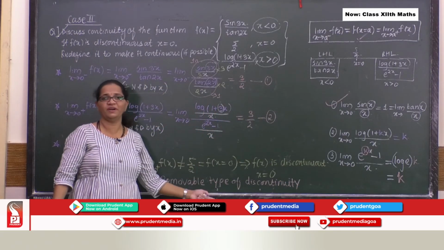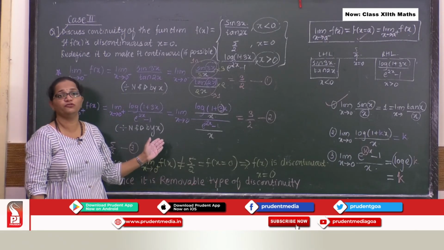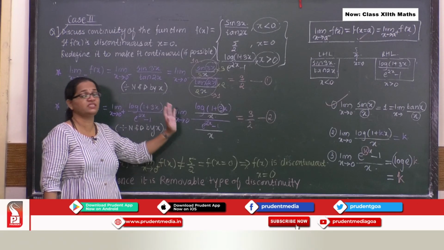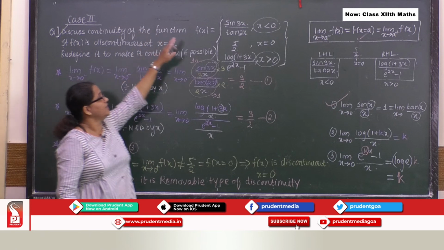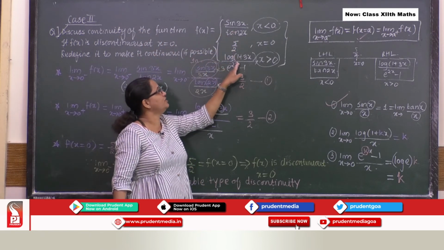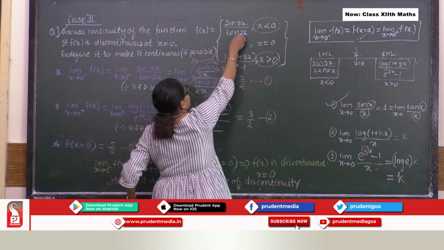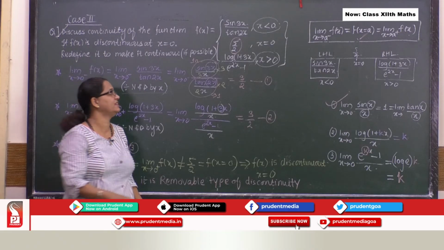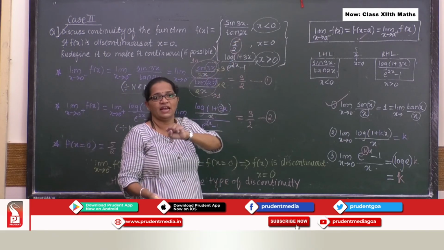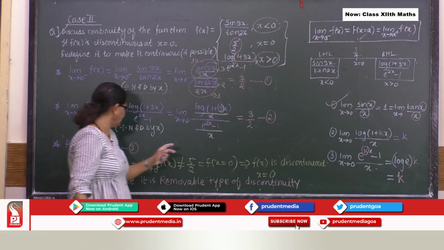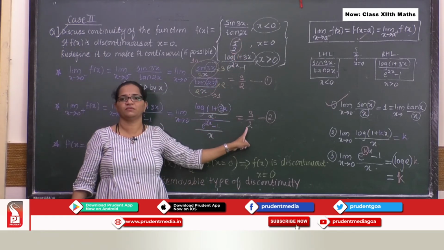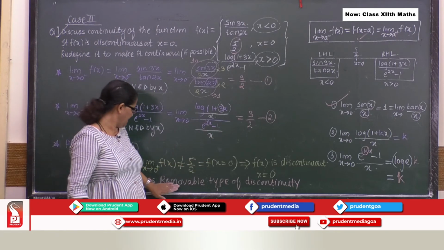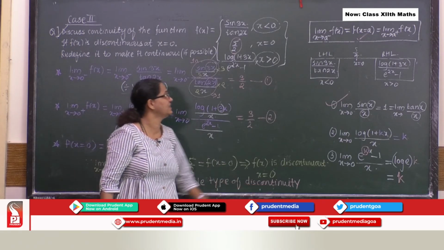So since it is removable kind of discontinuity, what you have to do? You have to make situation better. You need to make situation where you get the value for this is equal to this is equal to this. So this is making problem here, right? So what I will do to make my situation better? I will remove this, and instead of this, what I will place? 3 by 2. Perfect. So hence it is removable kind of discontinuity.